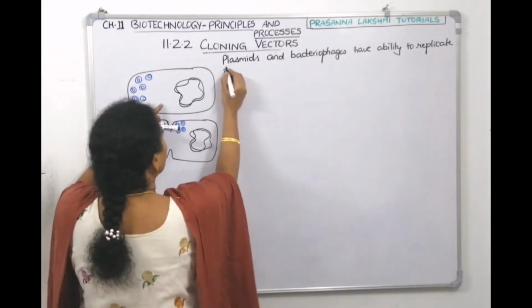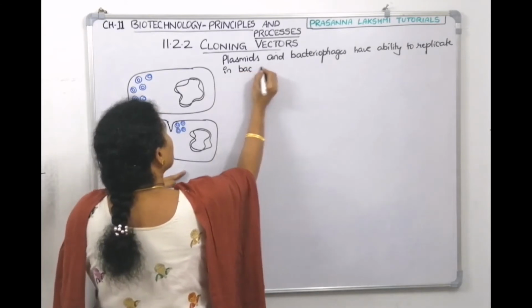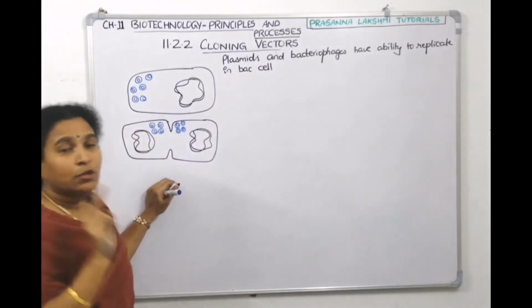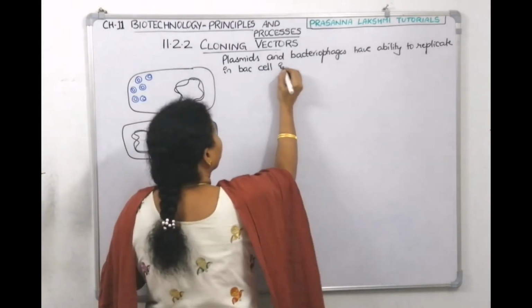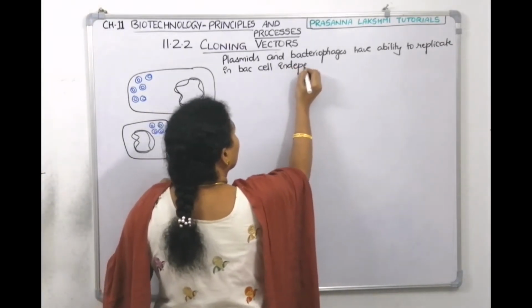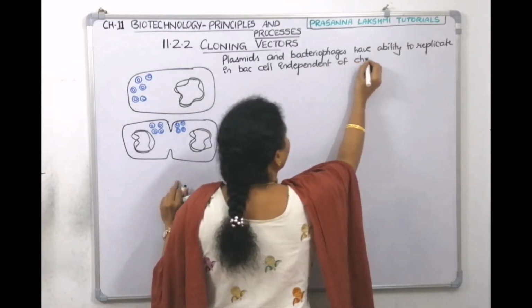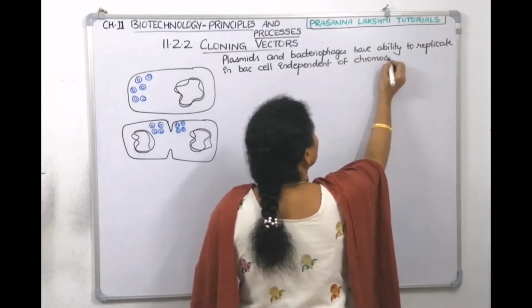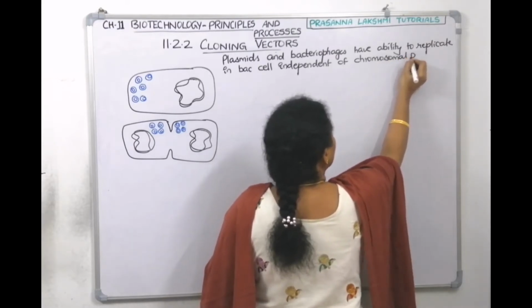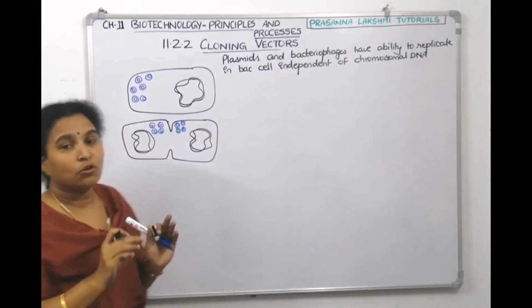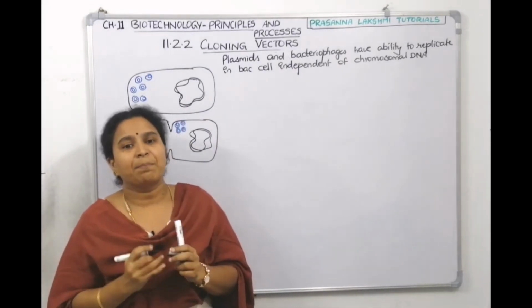Where are they replicating? In the bacterial cell. How are they replicating? Independent of the chromosomal DNA. It's not like when the chromosome replicates, then only they are replicating. No, whenever it wants, it can replicate.